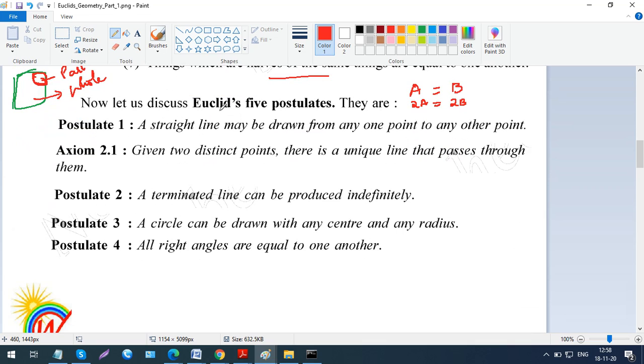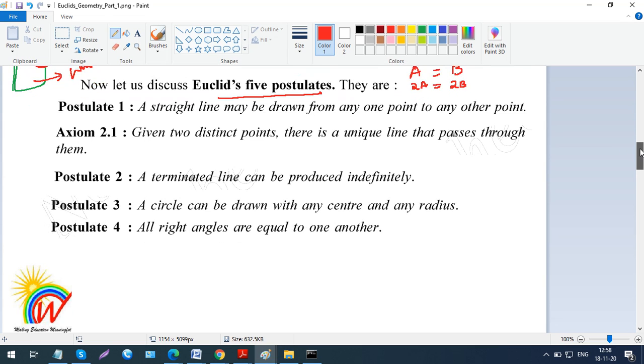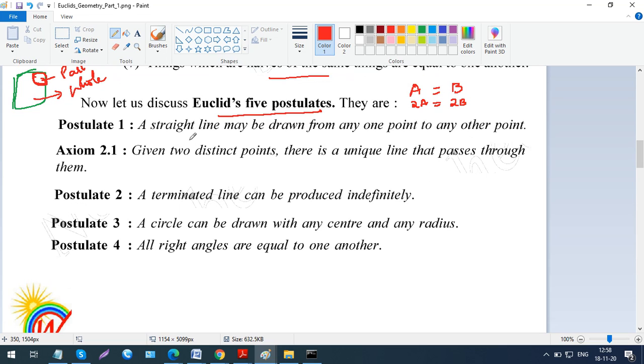Now we have 5 postulates. You can remember this, write it down and memorize it. When a written exam is there, you may be asked to write 1 or 2 postulates, so it's better if you remember all 5. When I say postulates, these are specific to geometry.